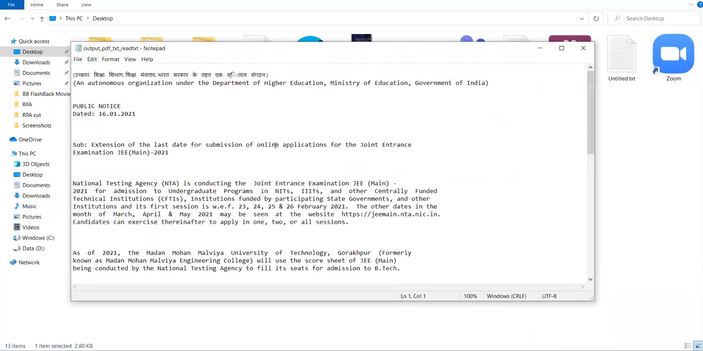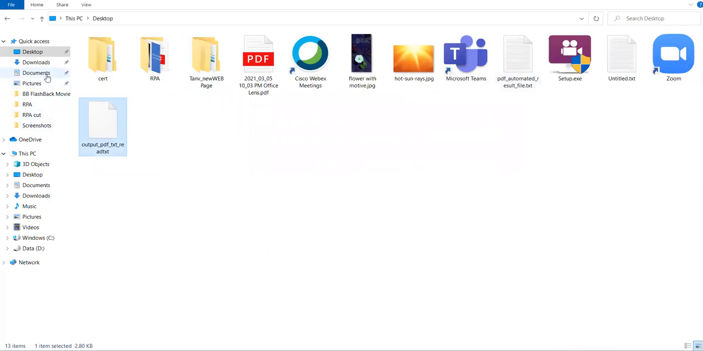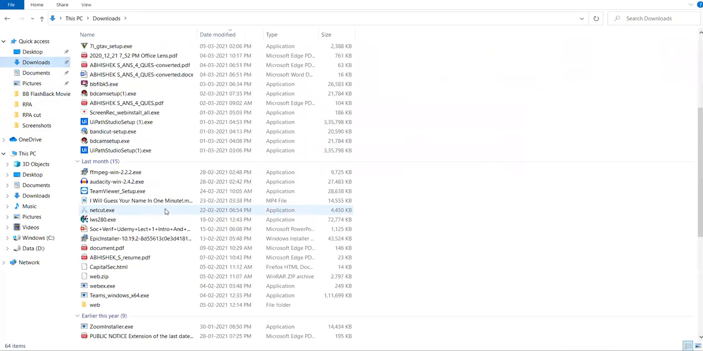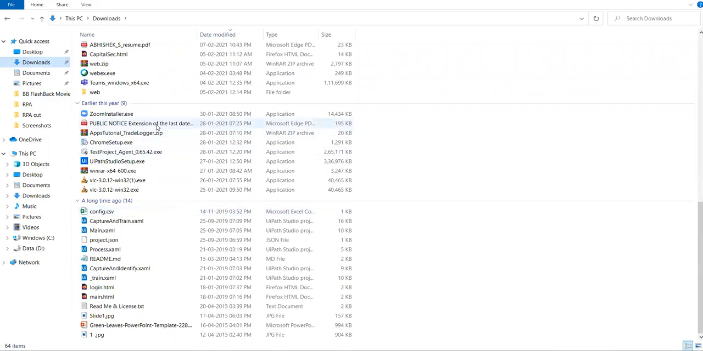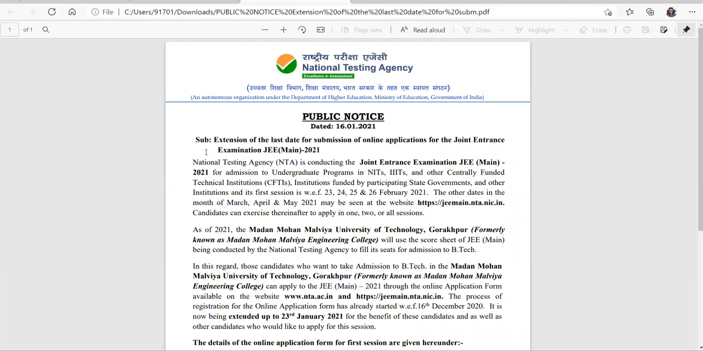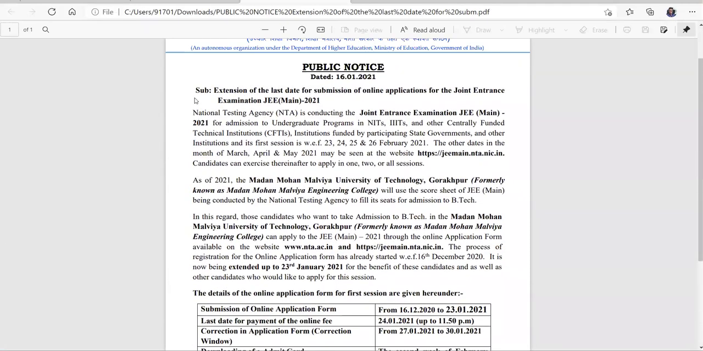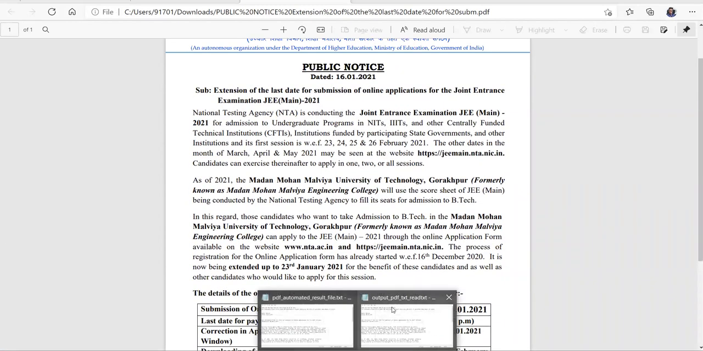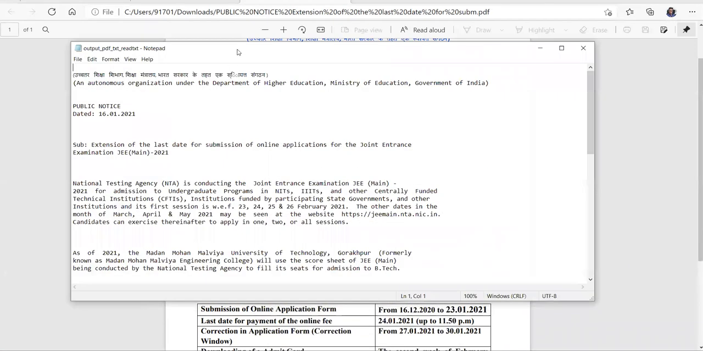Okay, not bad. Okay, guys, so do you see the result over here? So this is the result. Let me check what was the original PDF and compare if it has got the exact results, or check what is the level of accuracy. Okay, let me go to downloads, public notice. Okay, guys, here you see, this is the notice that we have got there, and this is what we have got here.